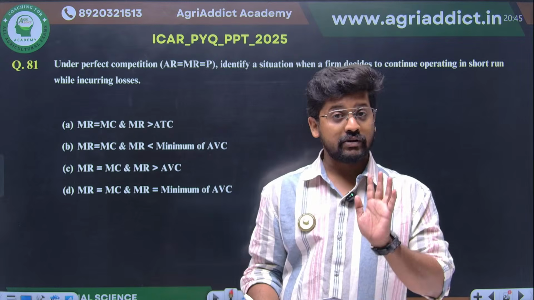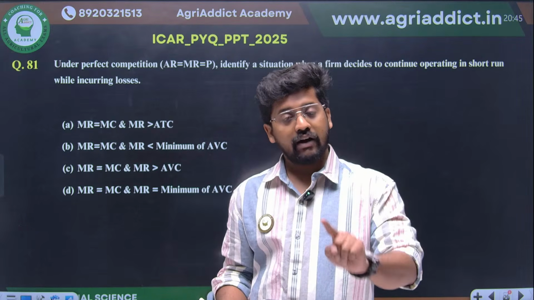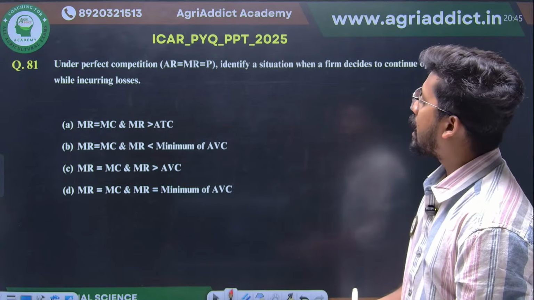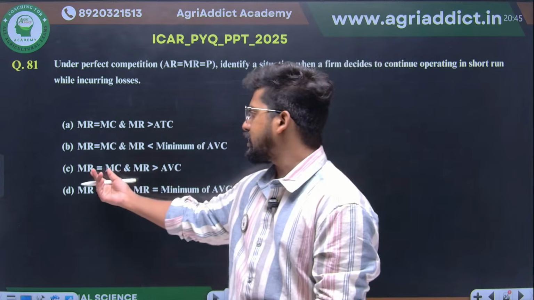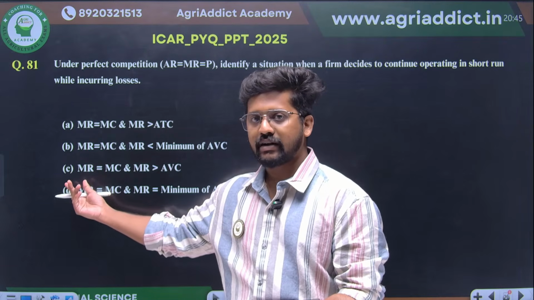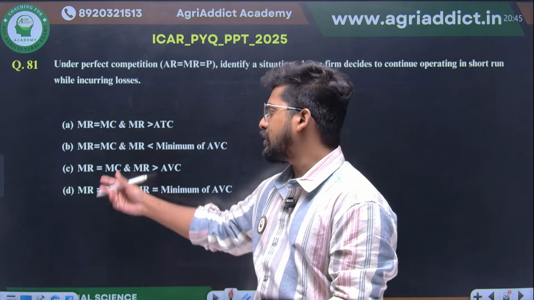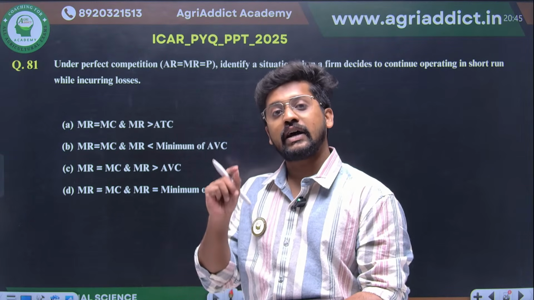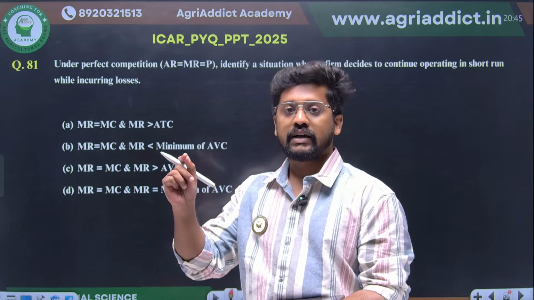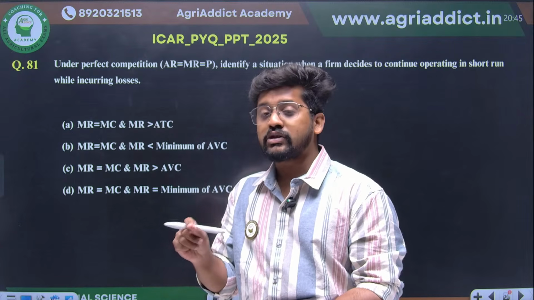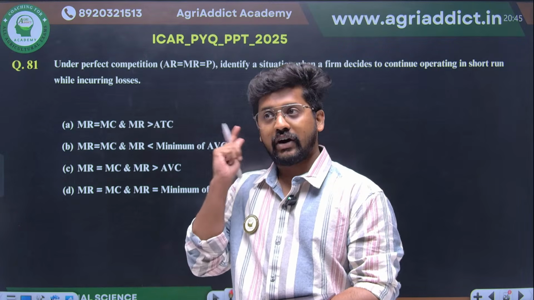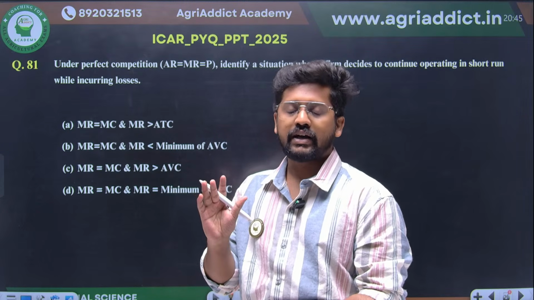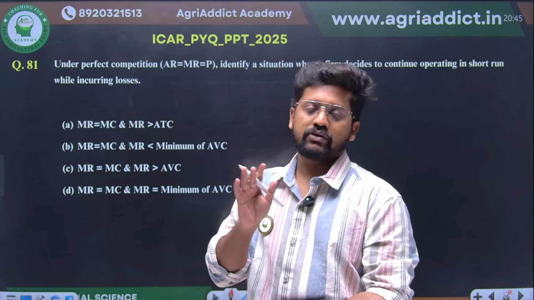So even if the firm is not profitable, it should be covering its average variable cost by its total revenue, right? So therefore the marginal revenue should be equal to marginal cost. That is the basic idea of the profit maximizing point. So marginal revenue should be equal to marginal cost, and the additional revenue generated should always be greater than the minimum point of the average variable cost. It can even reach up to average variable cost, which is actually the shutdown point. The farmer will be in a confusion whether to close down or continue, because both will be the same, right? Even if it goes below, he has to close down. That's why it is called a shutdown point.